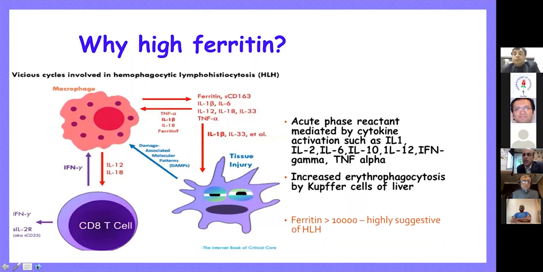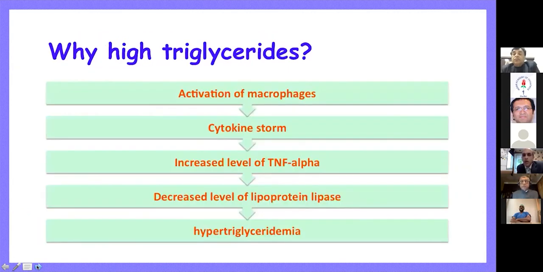There is increased erythrophagocytosis. And when these cells are breaking down, a lot of tissue injury is happening and the ferritin becomes very high. Ferritin more than 10,000 is highly, highly suggestive of HLH, although the criteria requires only a value of above 500 to satisfy HLH when other parameters are available.